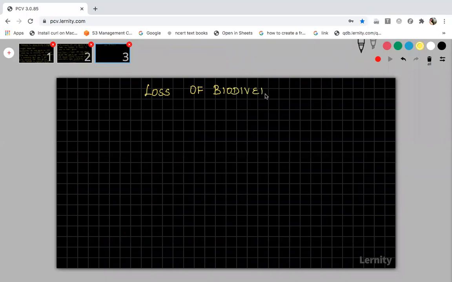So, loss in the sense here, we have lost some species. That is the species of plants and animals which have got extinct. Okay. So, that is what we call the loss of biodiversity. There is continuous loss of this. Actually, biodiversity is considered to be earth's treasure. Treasure means the plant species and animal species are considered to be the earth's treasure, and there is continuous loss of earth's treasure of species.